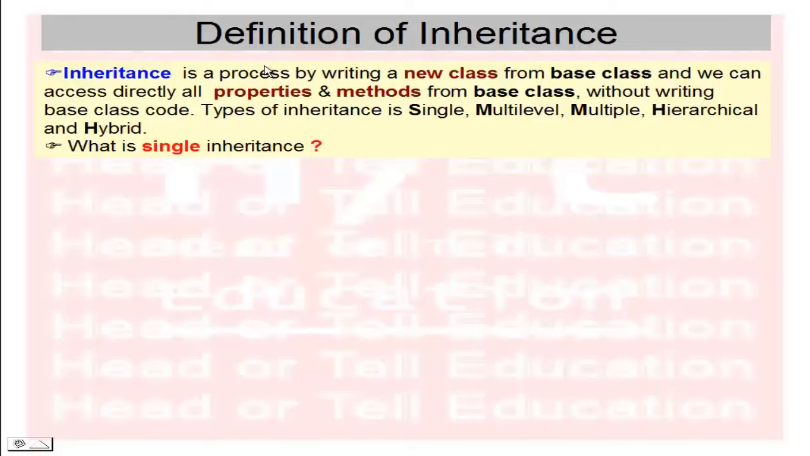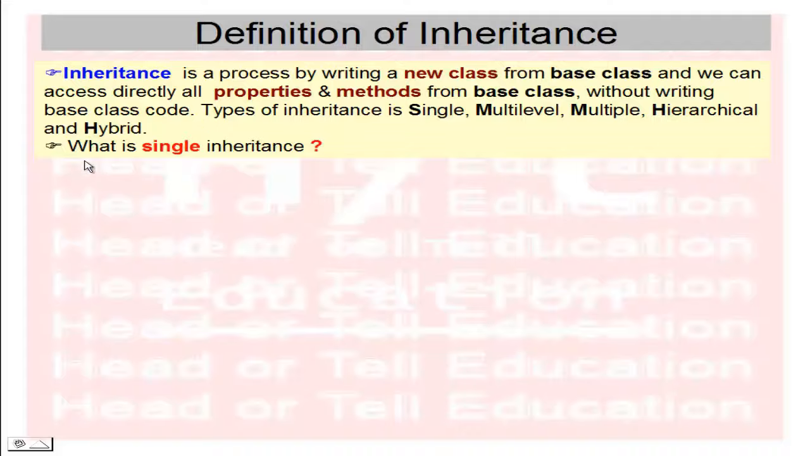First we understand the definition of inheritance. Inheritance is a process of writing a new class from a base class, and we can directly access all properties and methods from the base class without writing the base class code. The types of inheritance are single, multilevel, multiple, hierarchical, and hybrid. So five types of inheritance are available.